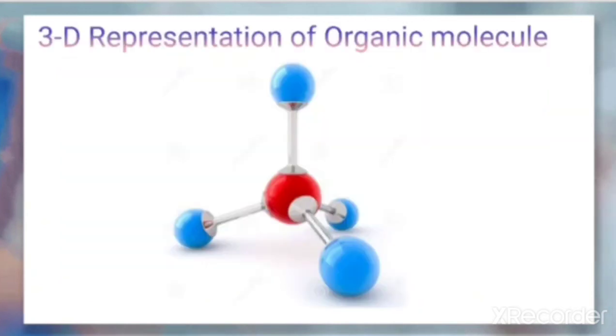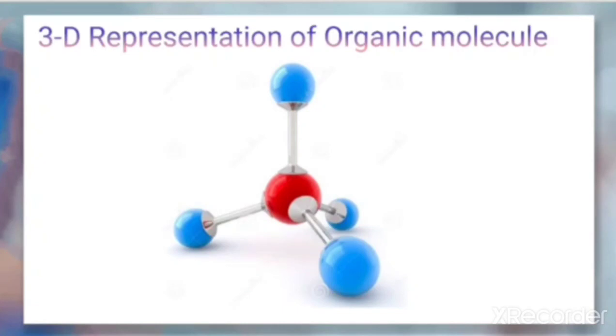Next is the 3-dimensional representation of organic molecules. When there is a tetrahedral geometry, that is a 3-dimensional geometry, it is not easy to make on paper, because paper can represent only 2 dimensions. This is a tetrahedral arrangement, which is shown here.